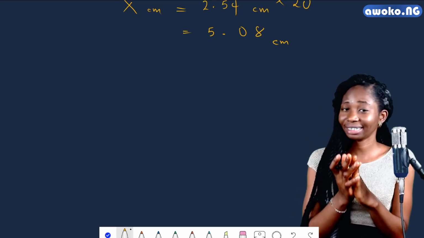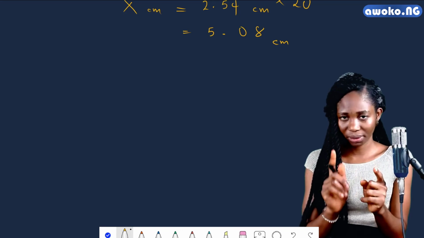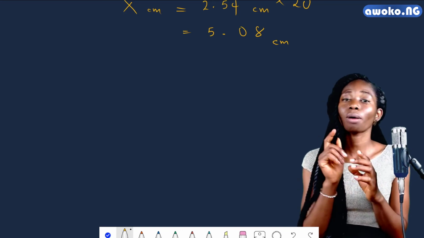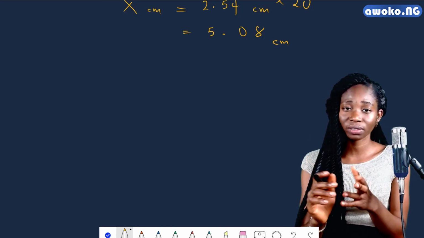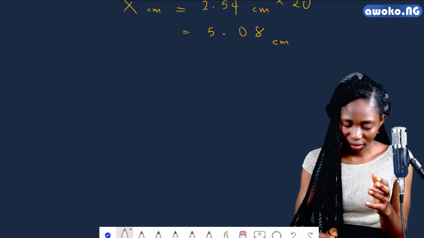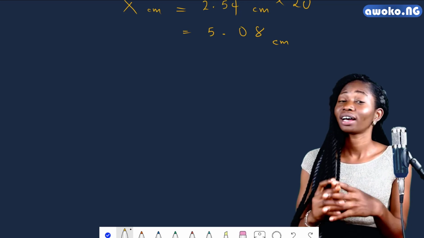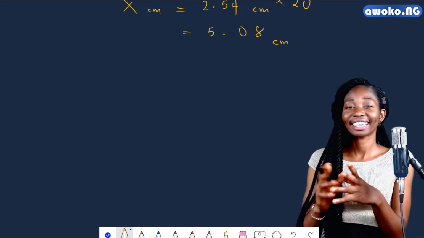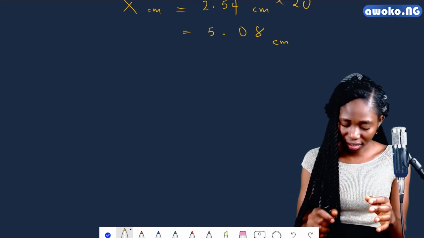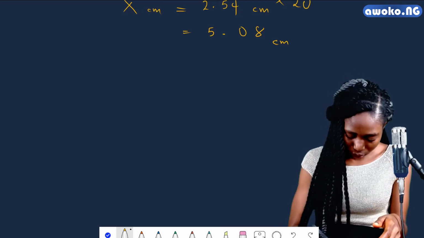Remember, we said 60 seconds make 1 minute. So in 1 minute, we already achieved 60 seconds. Can we actually calculate the number of seconds in 5 minutes? Yes, we can by using the conversion factor.